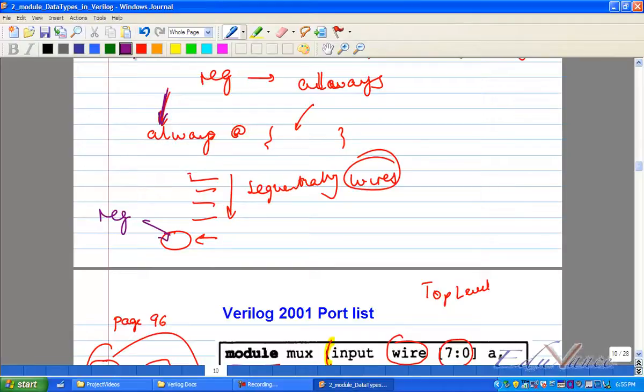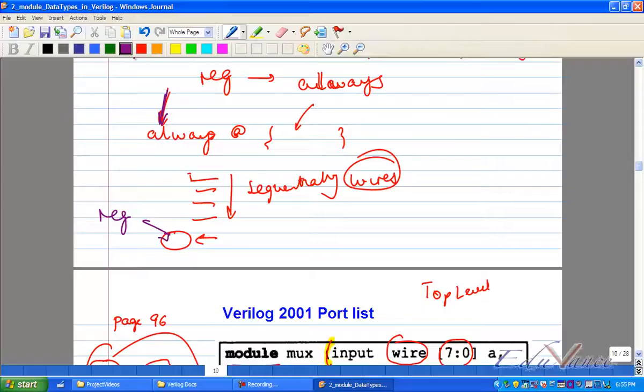Clear? So, the first analogy you said, in it you explained two sides. In one, we were looking at the output as a reg, as a person who's eating. For now, just assume who's going to consume. Finally, your output is going to consume from the inside, so you have to feed him. He's going to feed somebody on the outside. Forget that. We have to look at our own inside. He's going to consume from somebody. So finally, if he's going to be in an always block, he has to be of what type? Reg. Clear? And output can be of the type wire also.